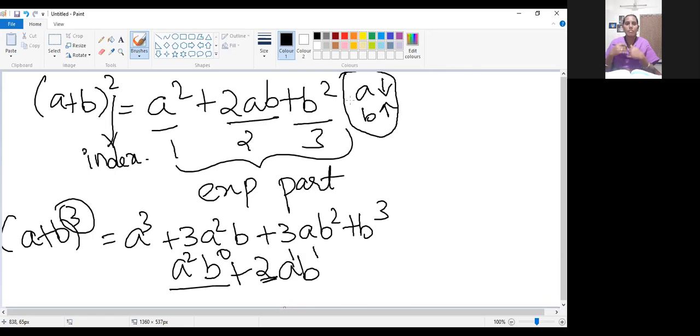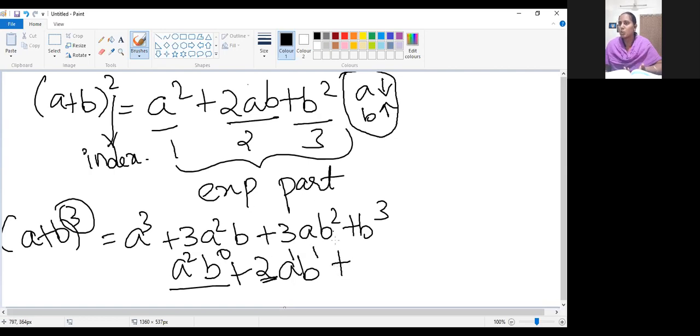So this thing only we have observed. Based on this itself, for some problems, if you don't know the formulas, you can write them. To expand means, by using these concepts, you can write. So A1, B1. I have not written the power value. If the power value is not mentioned, it will be denoted as 1 only. So A power 1, B power 1. That is, A power value is decreased here. B power value is increased in the next consecutive term.